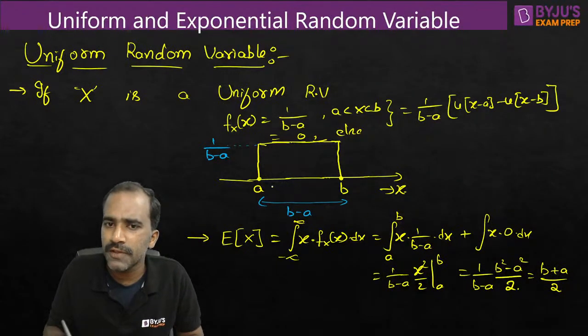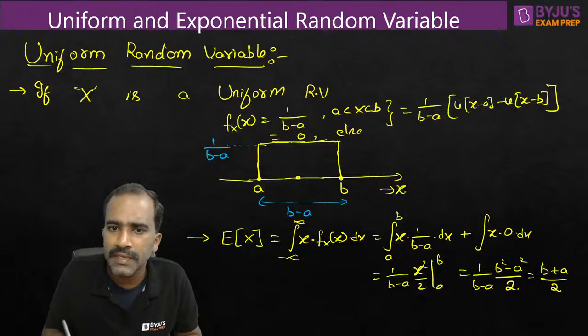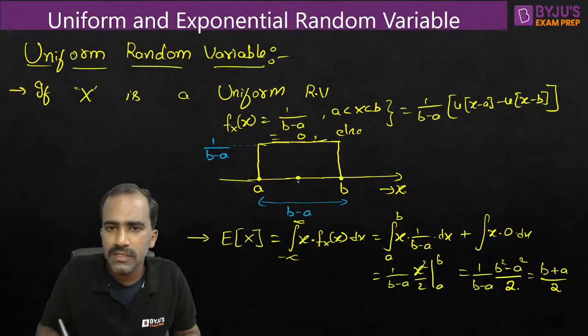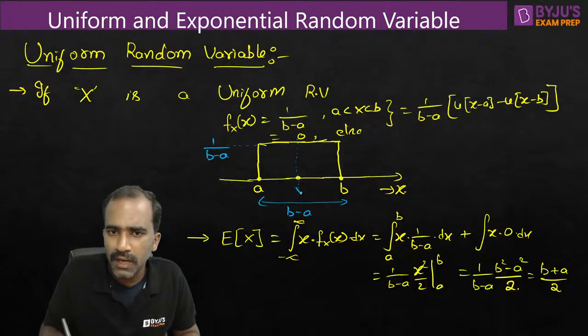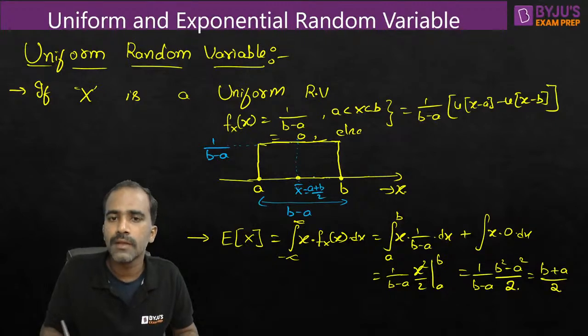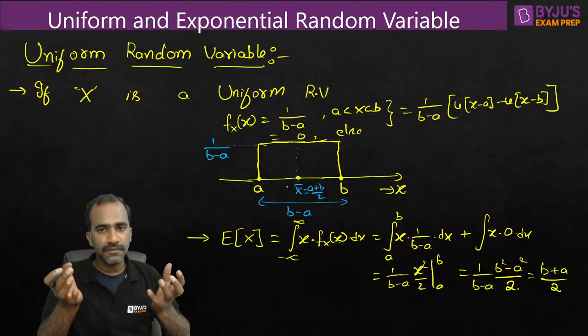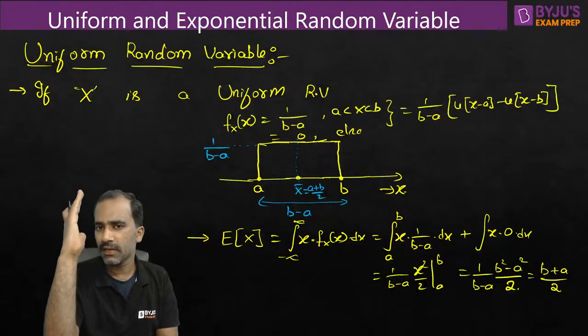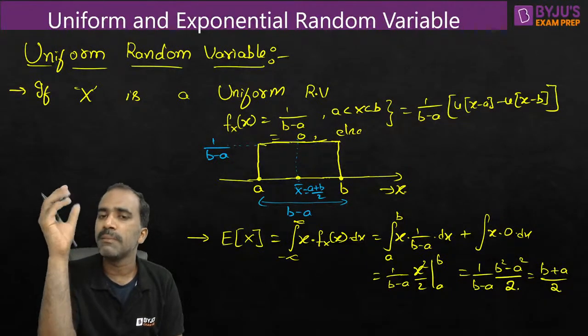Whenever you do the average of a and b values, what you get is the midpoint. Correct? So this is the midpoint, and can you observe that this PDF is symmetric with respect to the midpoint? This PDF is symmetric with respect to x bar. Mean value is x bar, which is equal to a plus b by 2. Not only this PDF, any PDF, if it is having symmetry with respect to a particular line or a particular point, then that point will be the mean value.